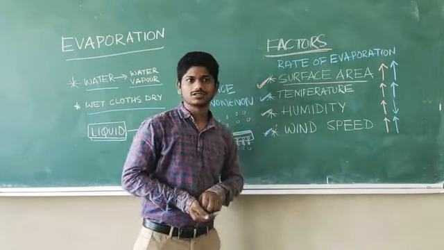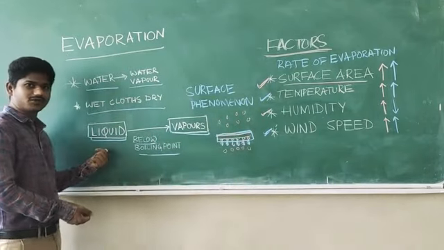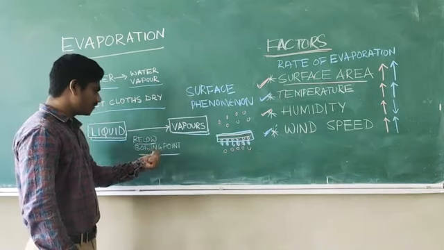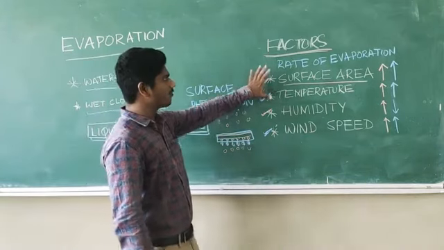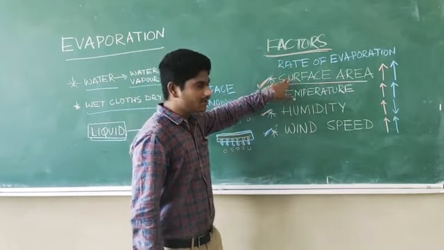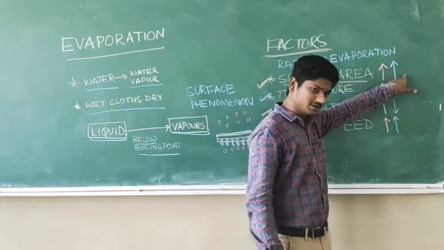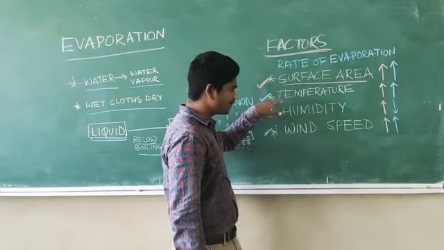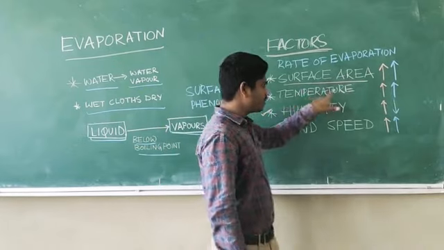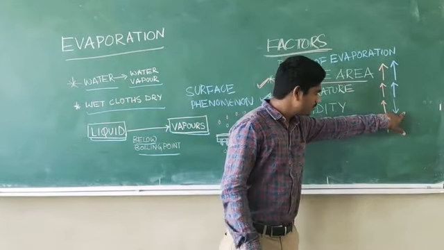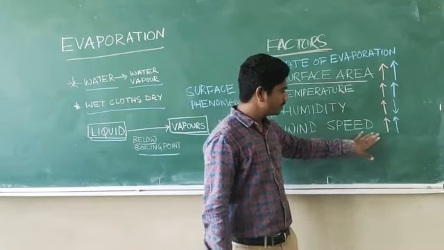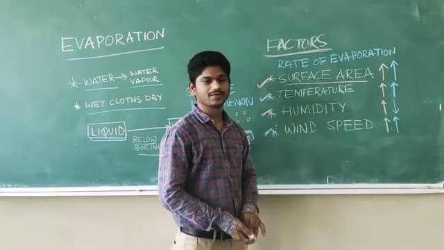So what we have learned is that evaporation is a surface phenomenon in which liquids are converted into vapors well below their boiling point. There are four factors which affect the rate of evaporation. First one is surface area. If you increase the surface area, evaporation also increases. Second one is temperature. If you increase the temperature, evaporation also increases. Next one is humidity. If you increase the humidity, the evaporation decreases. Then wind speed. If the wind speed is more, then the evaporation will be more. Okay, I hope you understood.